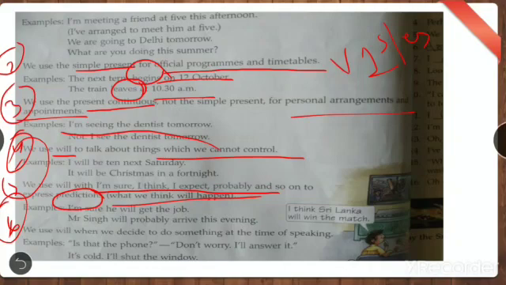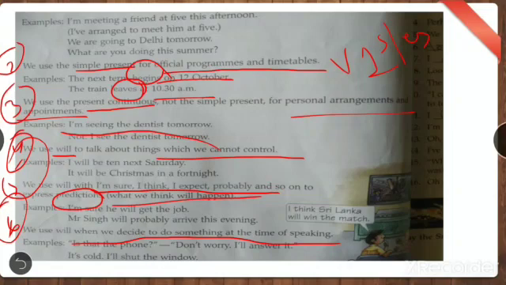We use will when we decide to do something at the time of speaking. Now, you're having conversation with someone. Suppose I'm having conversation with your students, and now only I decide that I'm going to take a test. Now only I decided that I will take a test in next class. Now I decide.